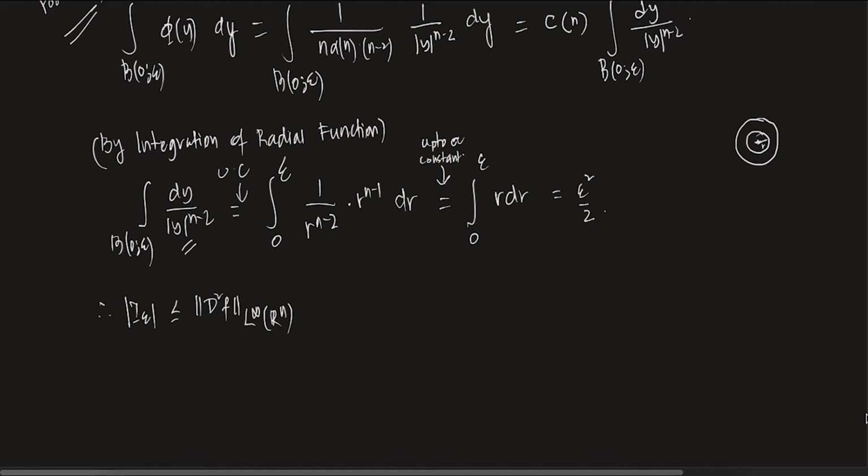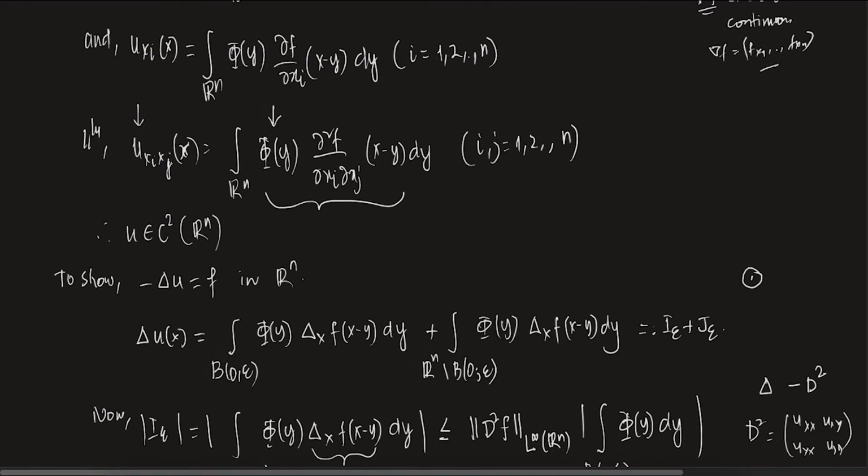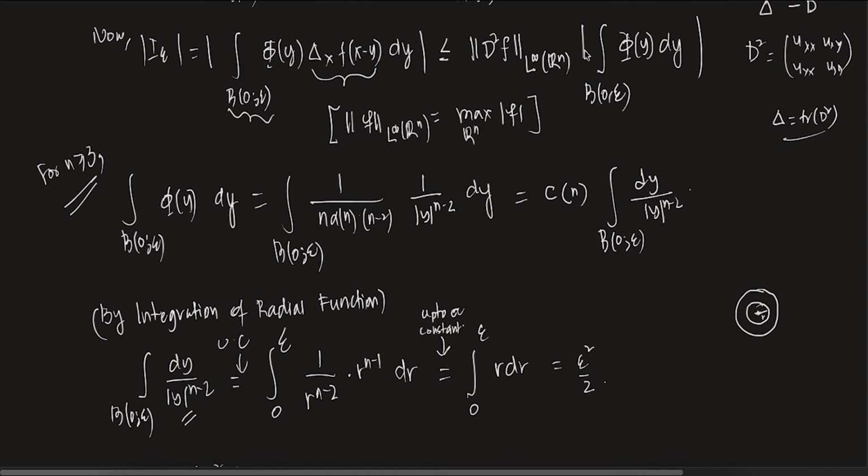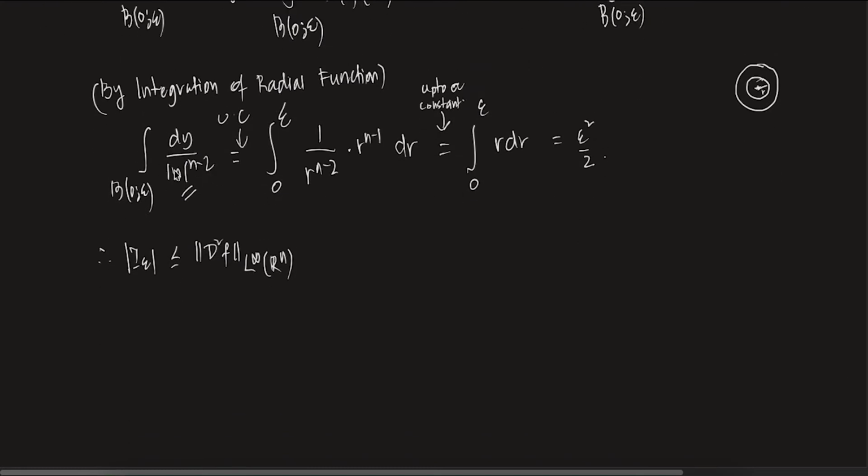So we can write it like this, and you see the mod of the integral is less than or equal to the integral of the mod. So mod of the integral of f is less than or equal to the integral of mod f. If you write it like this, then what is the mod of this? This is epsilon by 2, up to a constant.